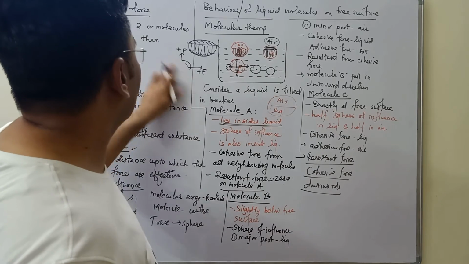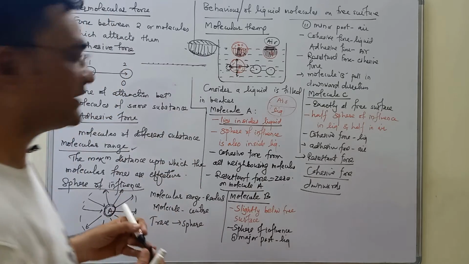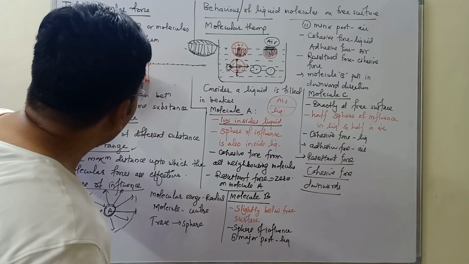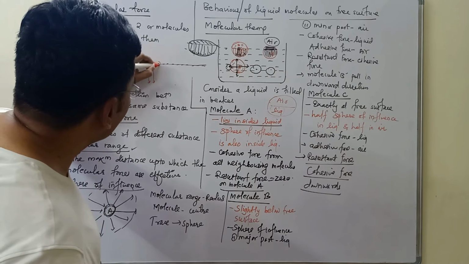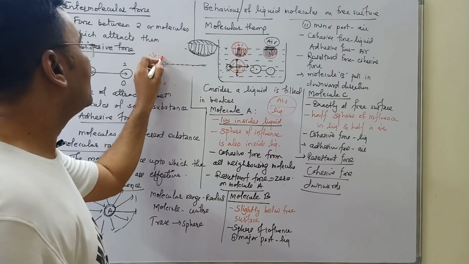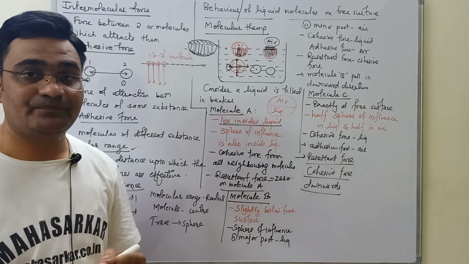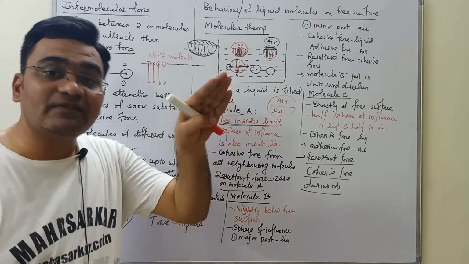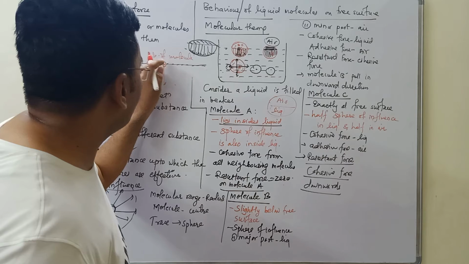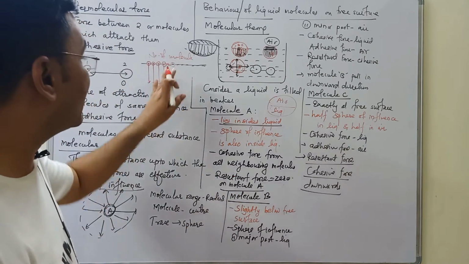Imagine the free surface has a large number of molecules, 1, 2, 3, 4, 5, 6, n number of molecules. And the force on all these molecules is pulling them downward. Because of that, the number of molecules on a free surface is going to decrease. Because of that, effective surface area is also going to decrease. Just imagine there were two molecules here, and one of them has decreased, so these two will try to pull each other. Note what I am saying.